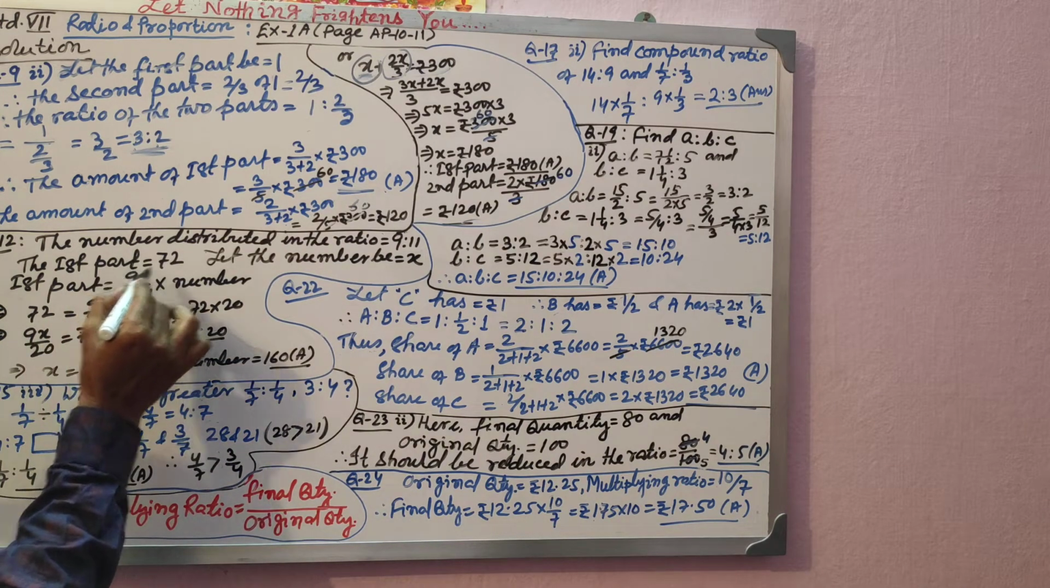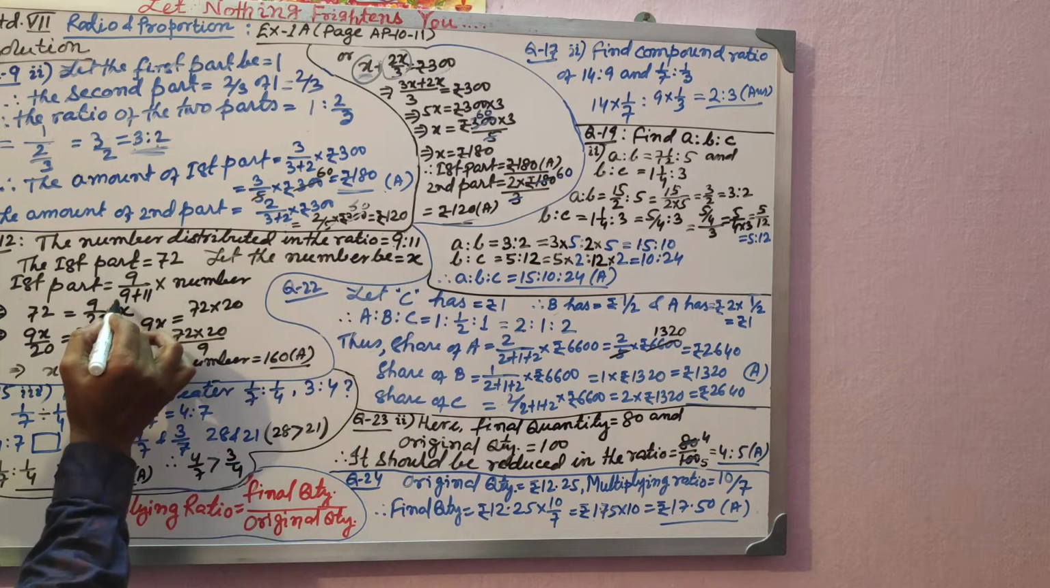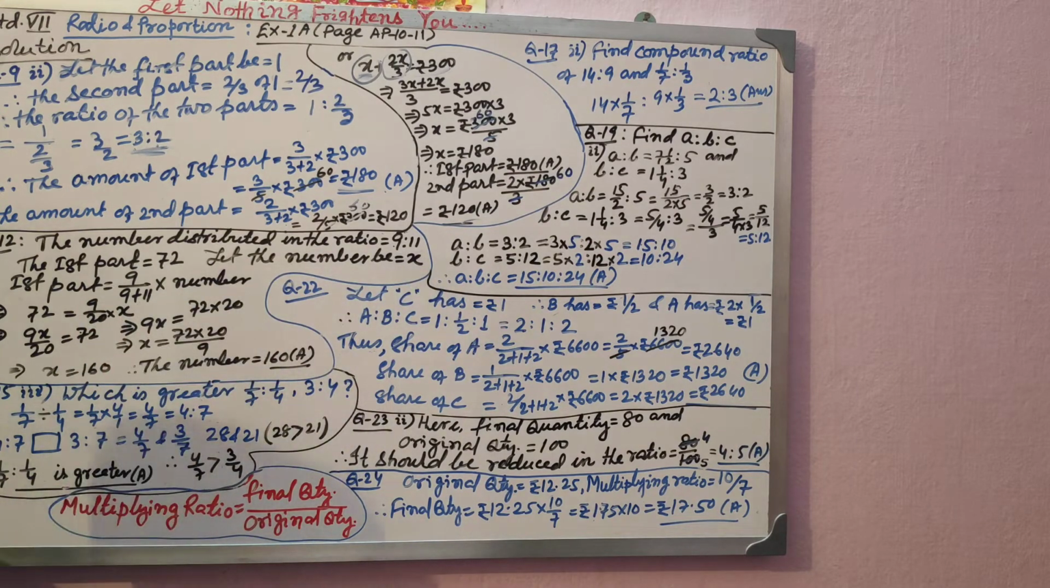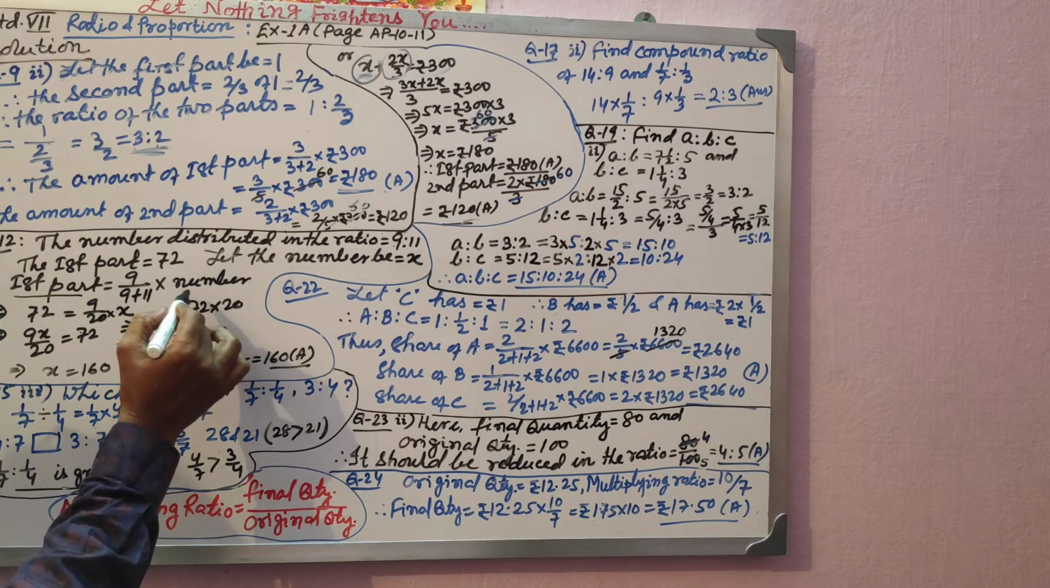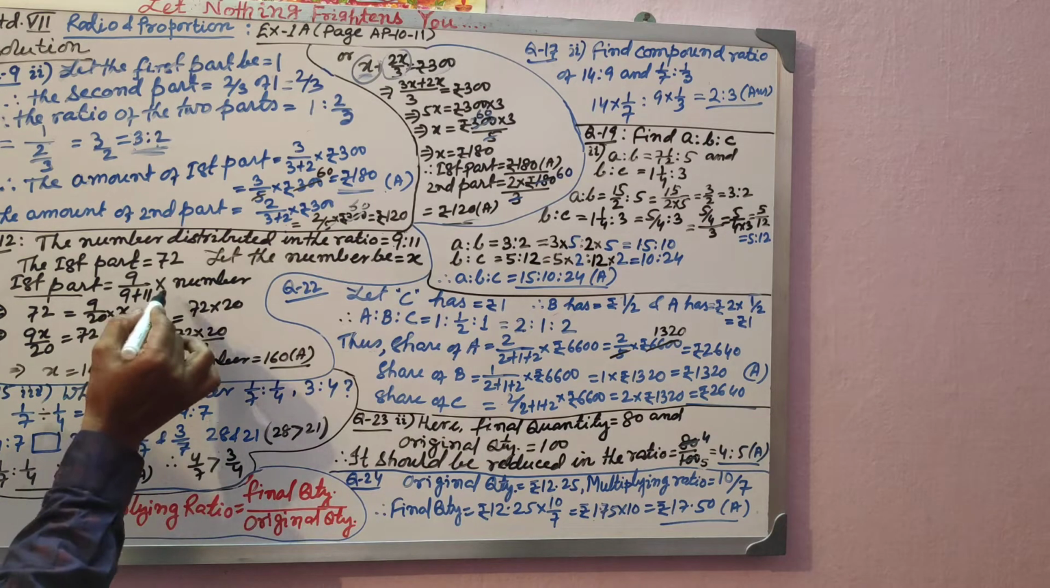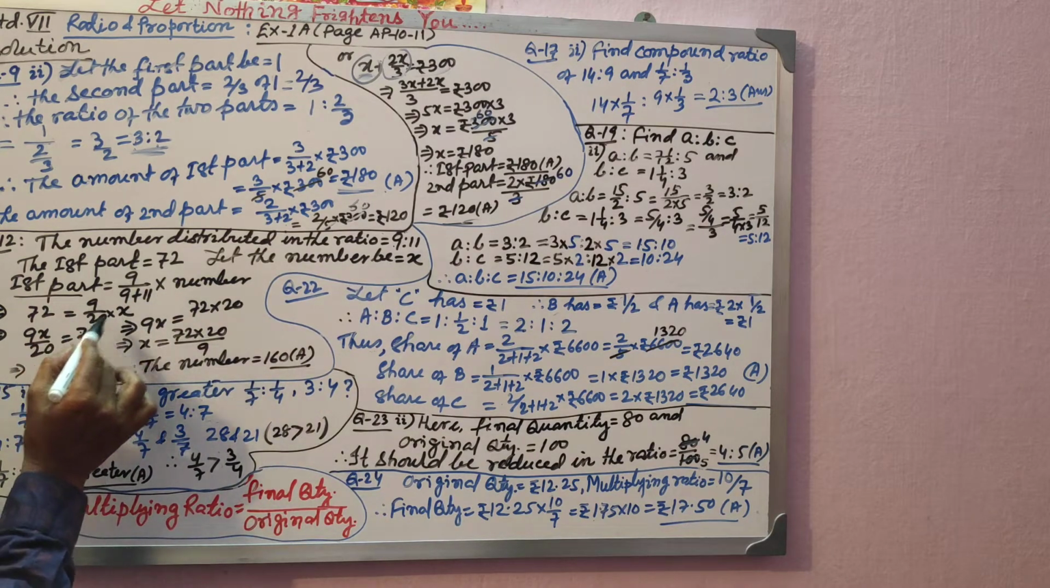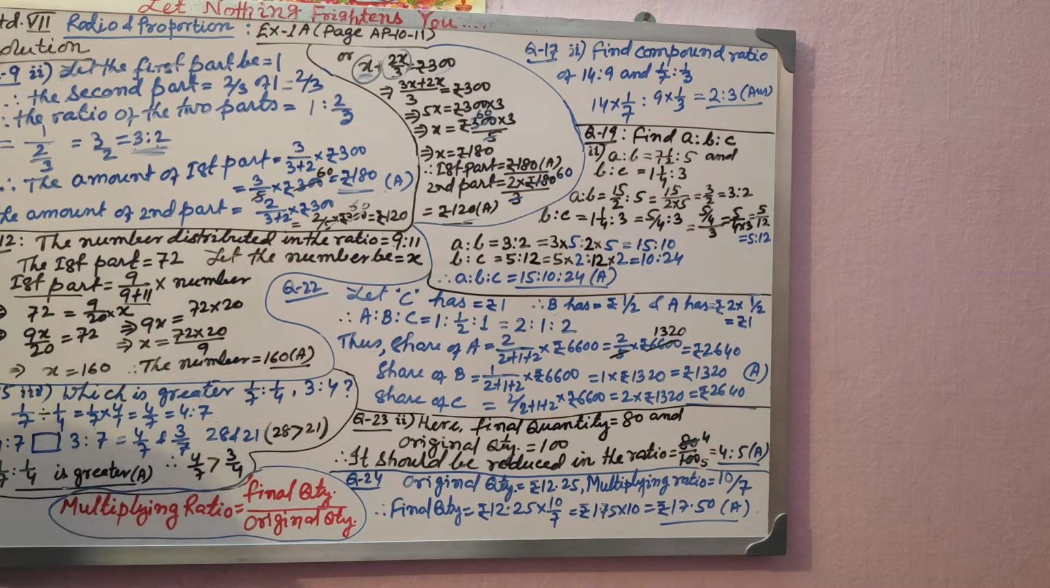First part is equal to its own ratio divided by the sum of ratio into the total quantity, that is the number, isn't it? First part value is given to you, 72, so you put the value 72, and the number you have taken as x. So 9 by, if you add this 2, you will find 20, so 9 by 20 into x. So 72 is equal to 9 by 20 into x.